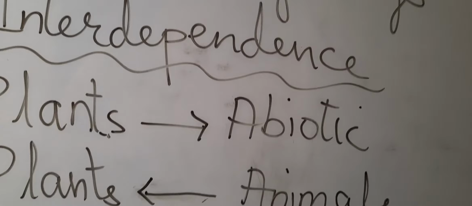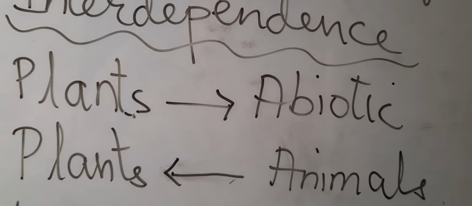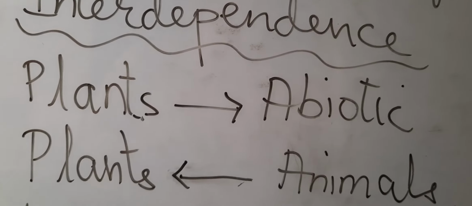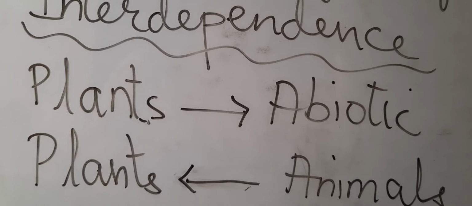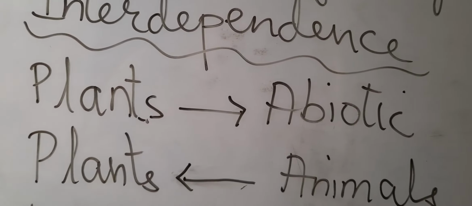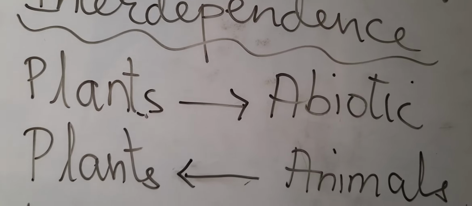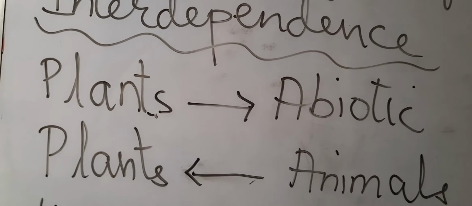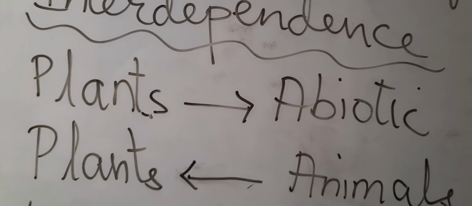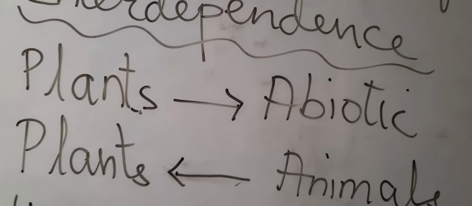Now we are going to learn about how animals depend on plants. Animals depend on plants for food and shelter. There are many birds and animals which live on trees. Birds build their nests on the trees, then monkeys and squirrels live on the trees, and there are many insects that live in the roots of the plants. So animals depend on plants for food and shelter.